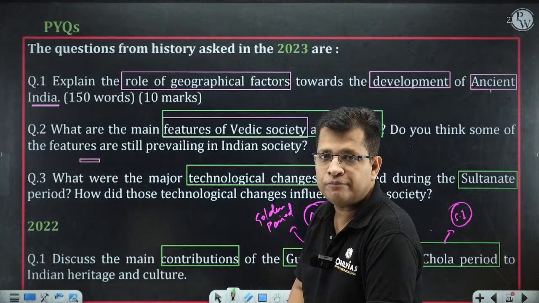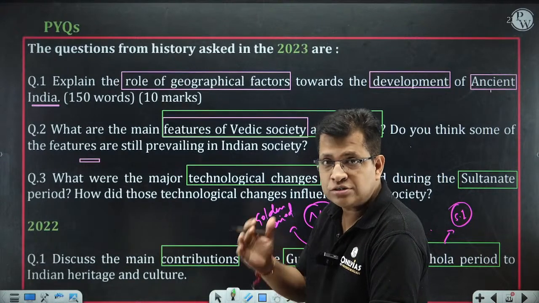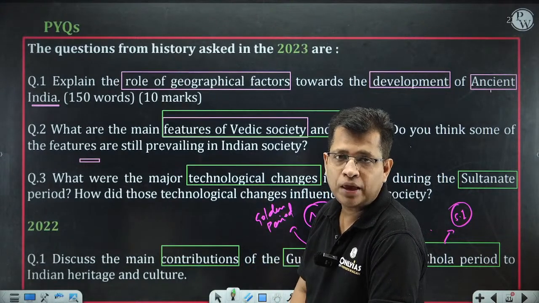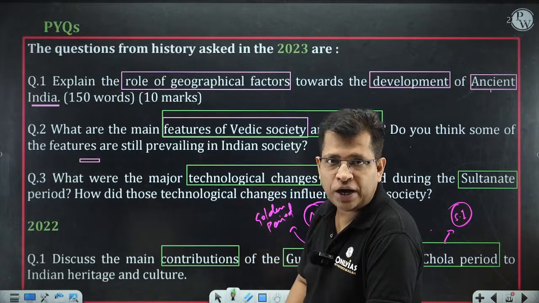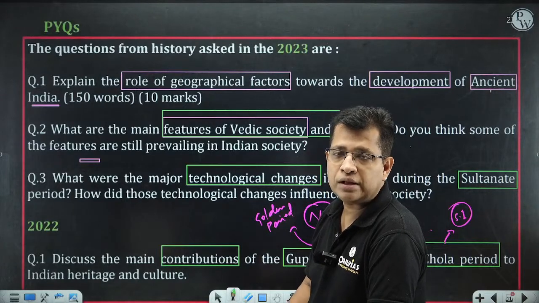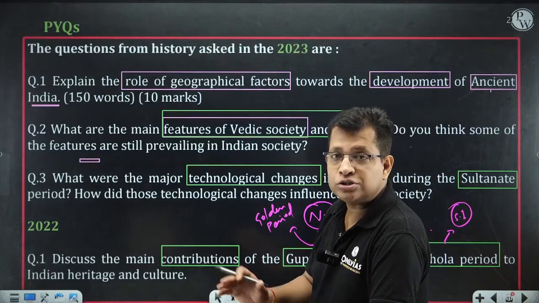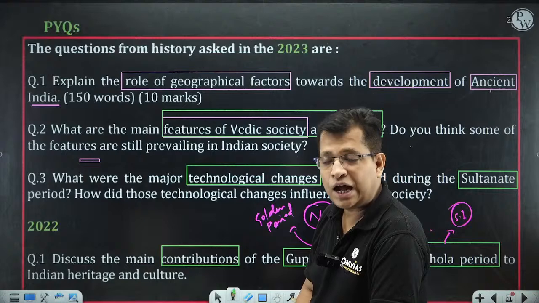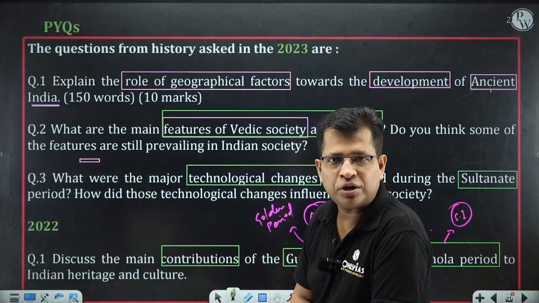Ancient India must have faced devastations, invasions, and even must have seen the development, the progress. So all the information in the past is documented well, analyzed well to secure the present and the future as well. And that's why these are the questions asked in your examination.